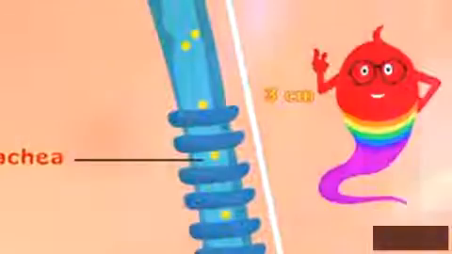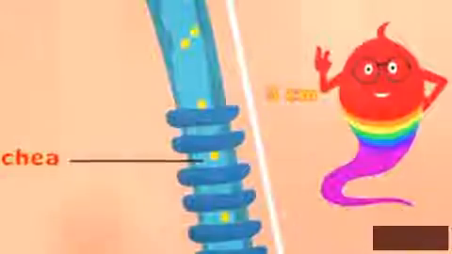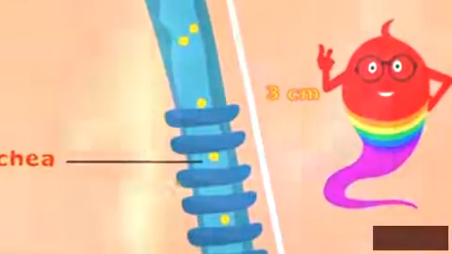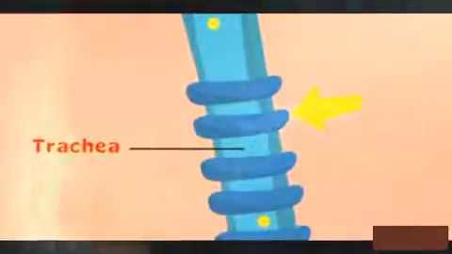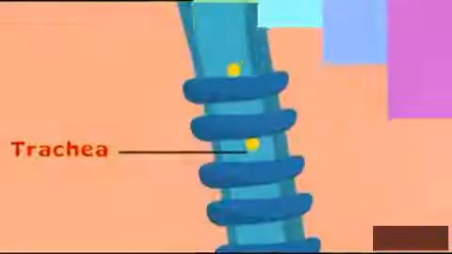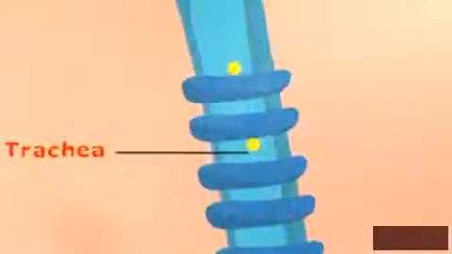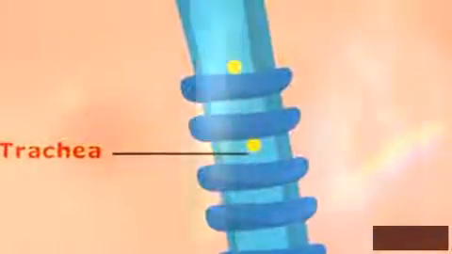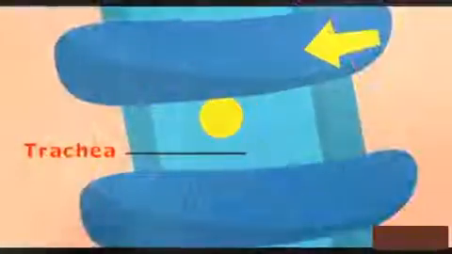The windpipe or trachea is a tube extending downwards from the bottom of the larynx. In the human respiratory system, the length of the trachea is about 15 cm. The wall of the trachea has stiff rings of cartilage that keep it open.